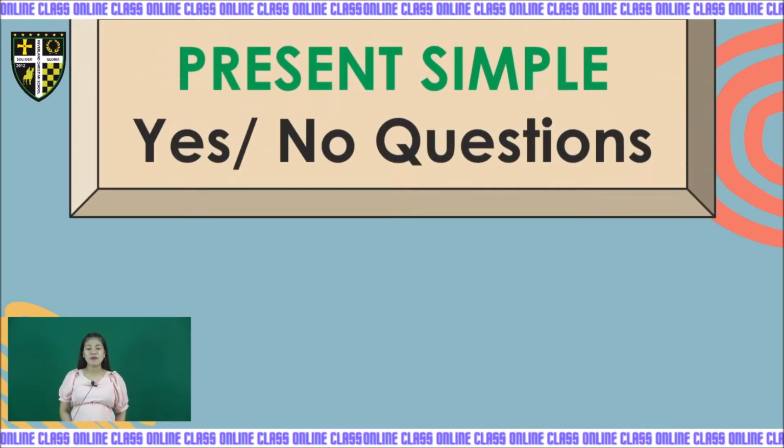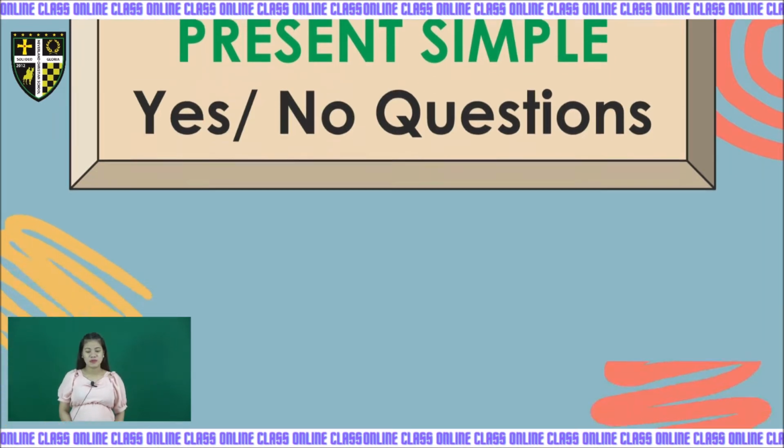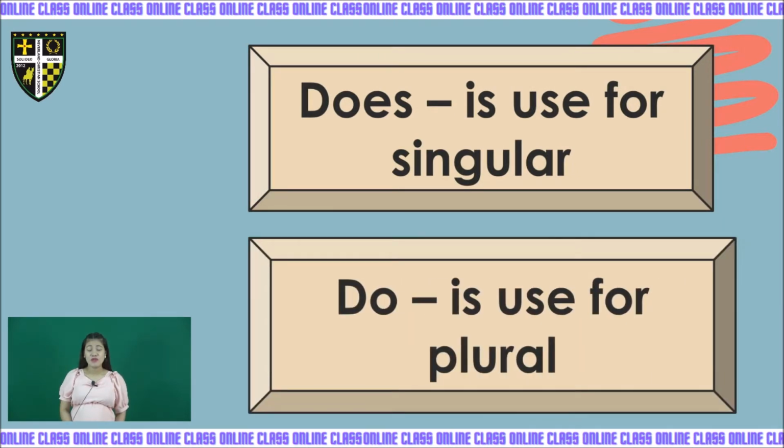So our topic for today is all about present simple yes/no questions. So we have to remember these 2 words, kids. The first one is does.